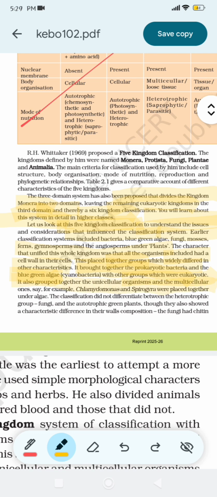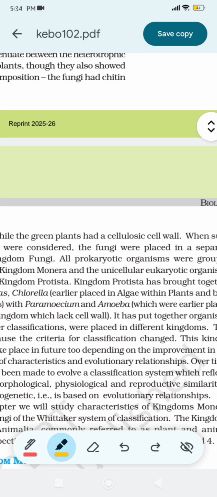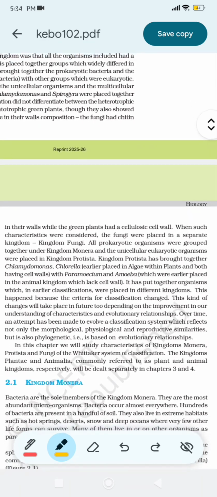Say, for example, Chlamydomonas and Spirogyra were placed together under algae. The classification did not differentiate between the heterotrophic group fungi and autotrophic green plants, though they showed a characteristic difference in their cell composition. The fungi had chitin in their walls, while the green plants had a cellulosic cell wall. When such characters were considered, the fungi were placed in a separate kingdom, kingdom Fungi.